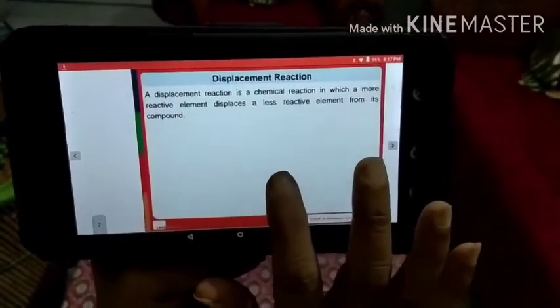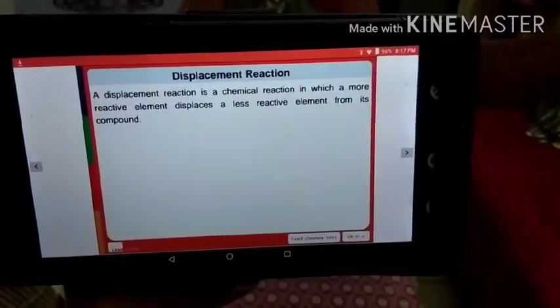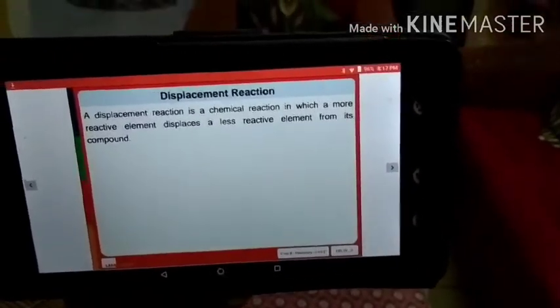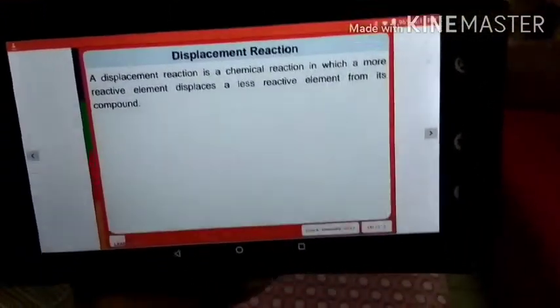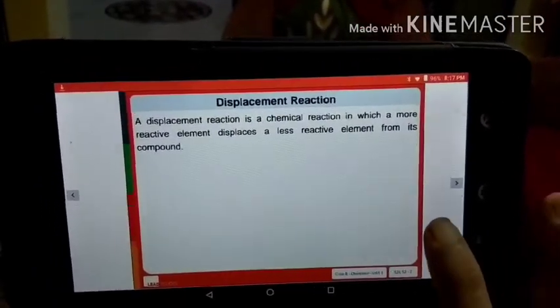Students, we will learn about displacement reactions, right? So what is a displacement reaction? A displacement reaction is a chemical reaction in which a more reactive metal displaces less reactive metal or element from its compound, right?